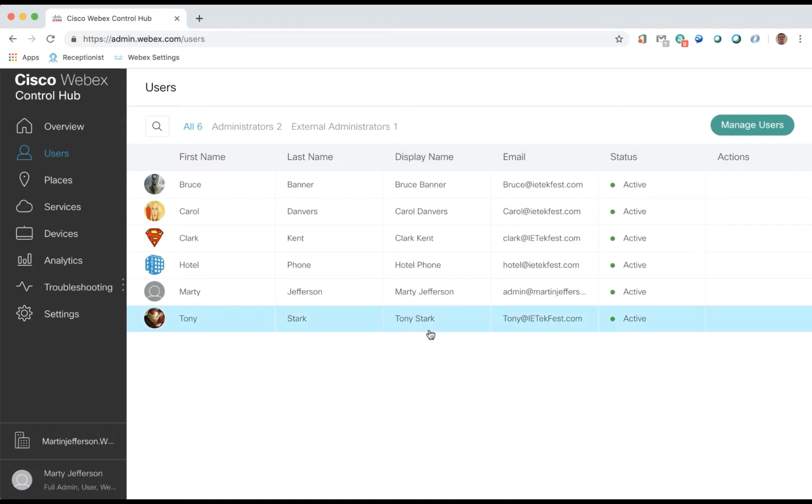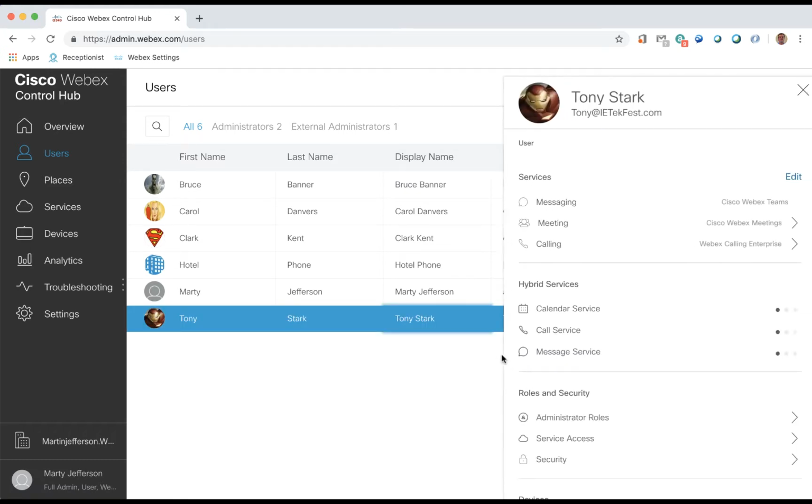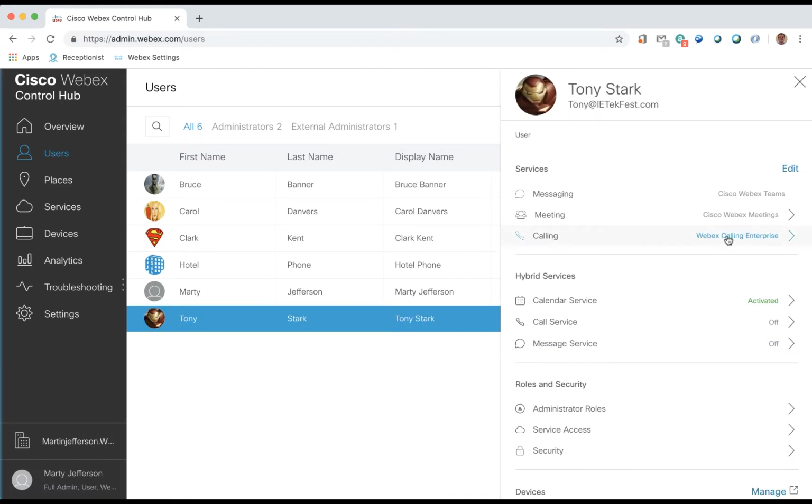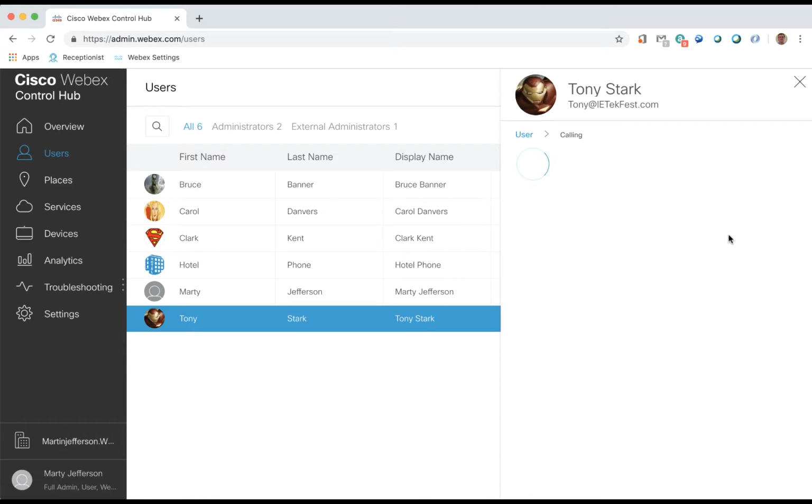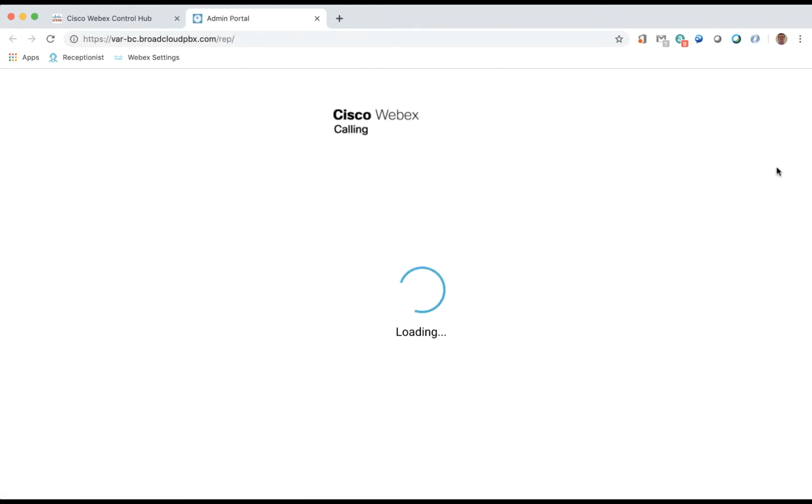We click on the User section in the left panel, then click on the user we want to configure. In the right flyout panel, click on the Webex Calling Enterprise link, then the Edit link. This will launch a new browser tab and connect us to the Cisco Admin Portal End User Configuration page.